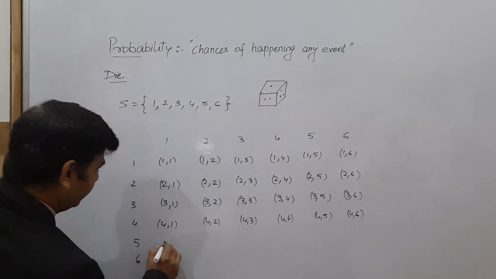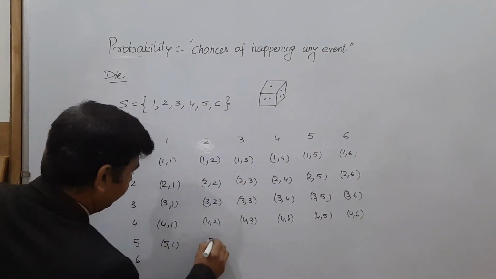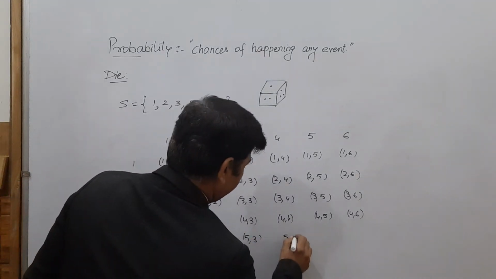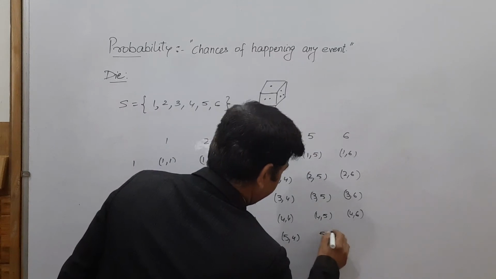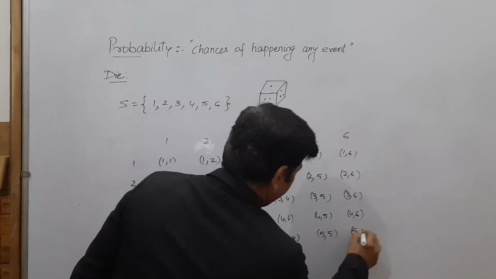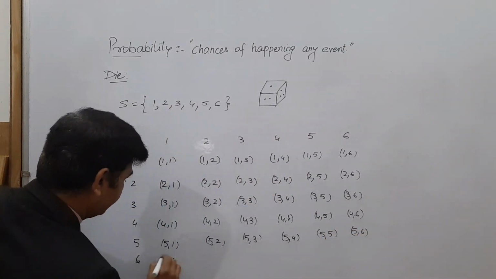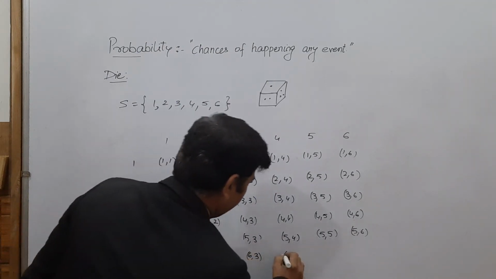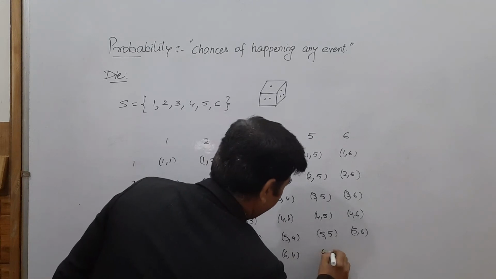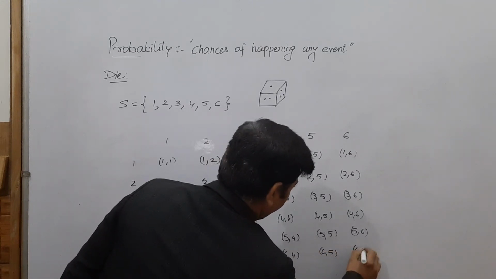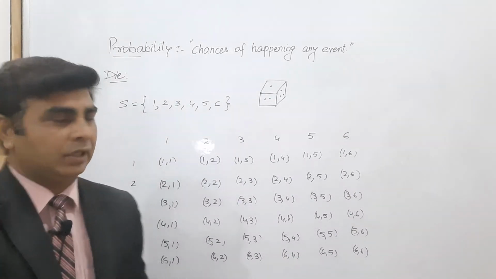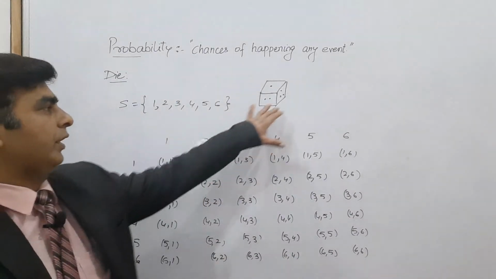Next is your 5,1; 5,2; 5,3; 5,4; 5,5; and 5,6, and the last one is your 6,1; 6,2; 6,3; 6,4; 6,5; and 6,6. So you can see that the total number of outcomes will be 36, and the number of faces of a die is 6.